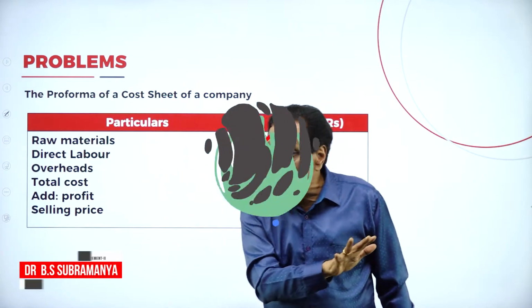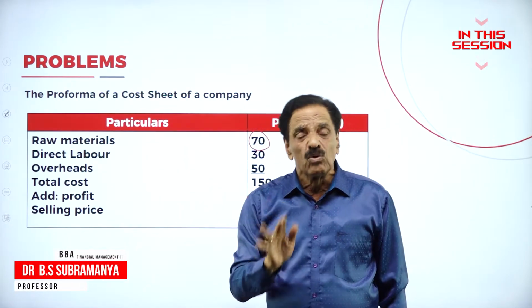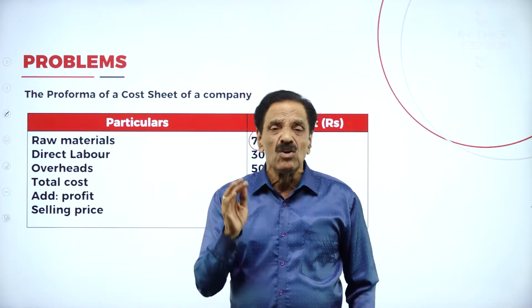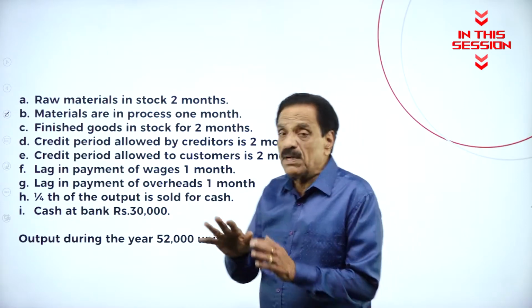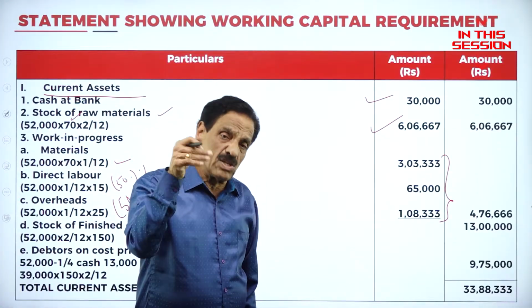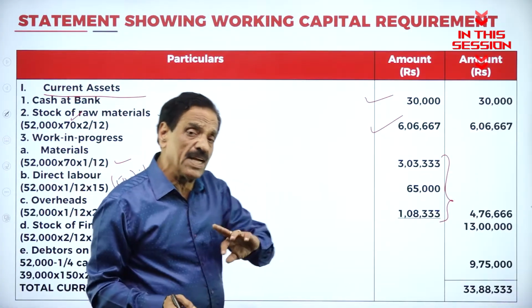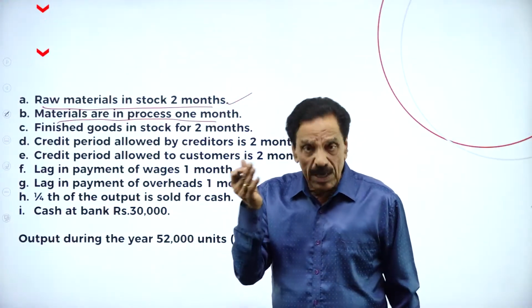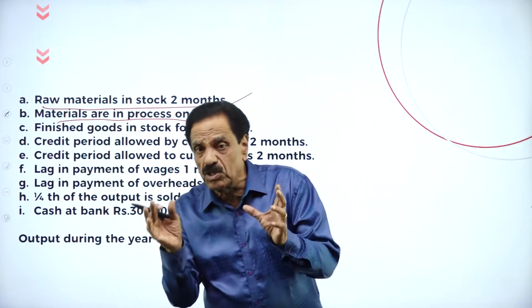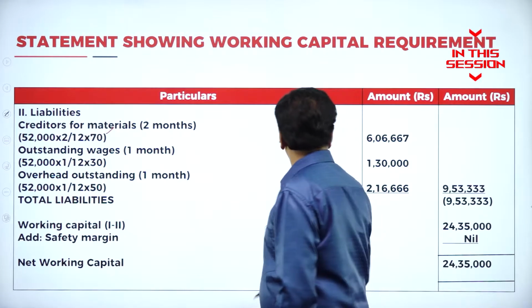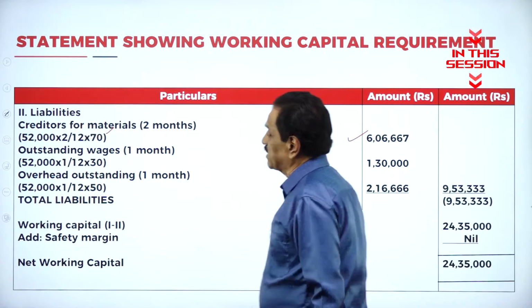Cash sales should not be considered here in working capital. Only credit sales should be considered. Even depreciation should not be considered. Material in process means work in progress. What does work in progress contain? Labor 52,000 into 1 by 12. One material, one labor, one overhead. Which are the items you have to take? We have taken 2 months. After 2 months, we are going to pay. So it works out to 6,06,667.